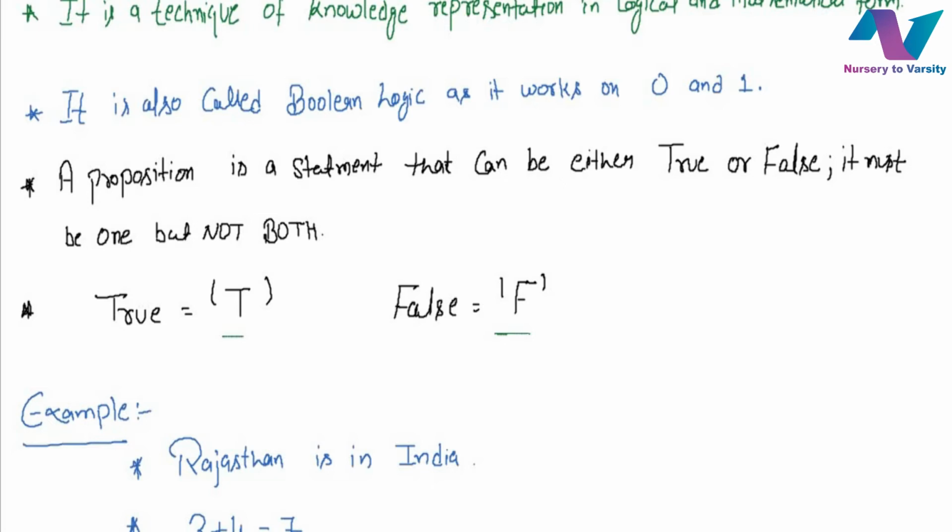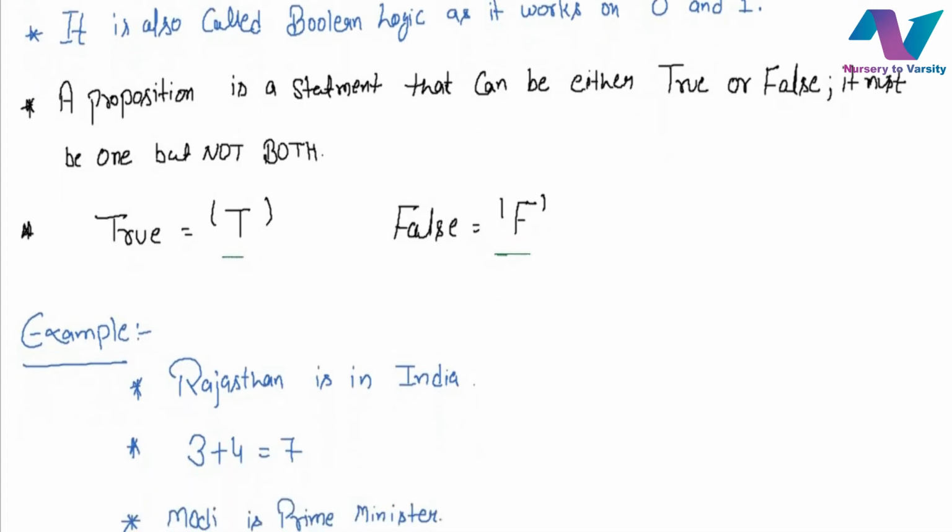So we can conclude that a statement or a proposition is a declarative sentence that is either true or false, but not both. If the statement is true, we assign a value capital T to it, and if false, we assign a value capital F to it. So this is the assignment of the statement, or we can say the statement can be true or false.